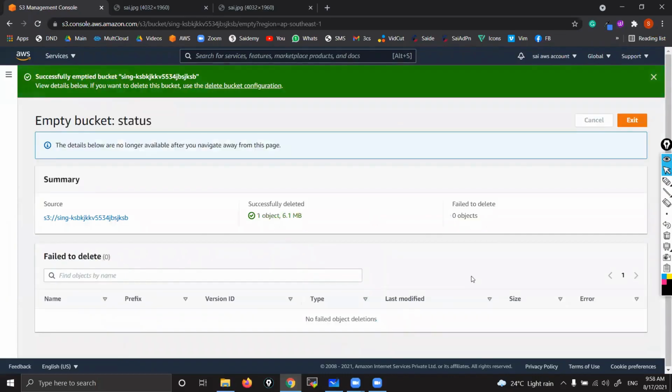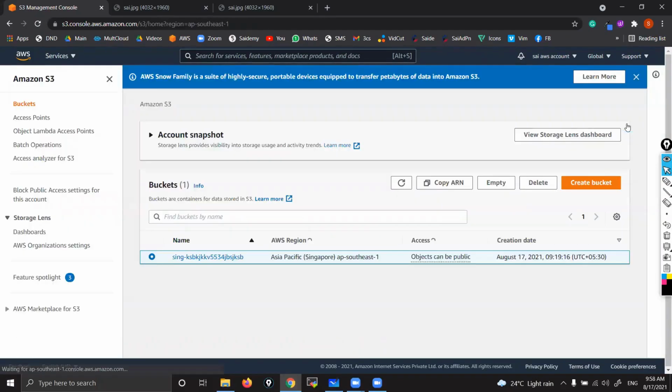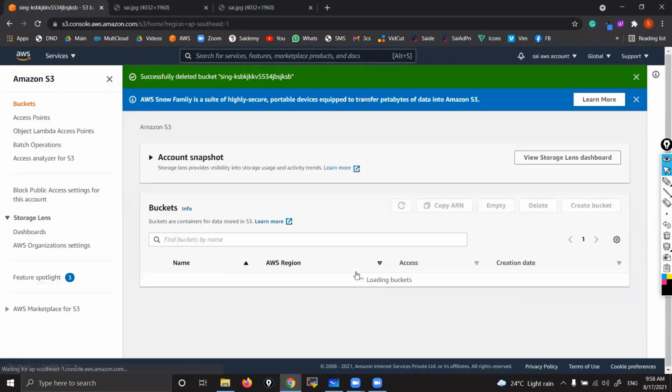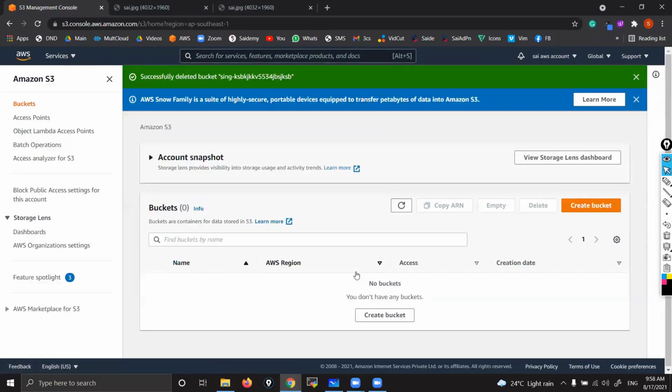Empty. That's it. Objects got deleted. Now click on delete. For confirmation, give the bucket name. Paste here. Delete. That's it. Okay, so that's it for today, guys. Thank you all. See you in tomorrow's class. Tomorrow we'll see the lab session.